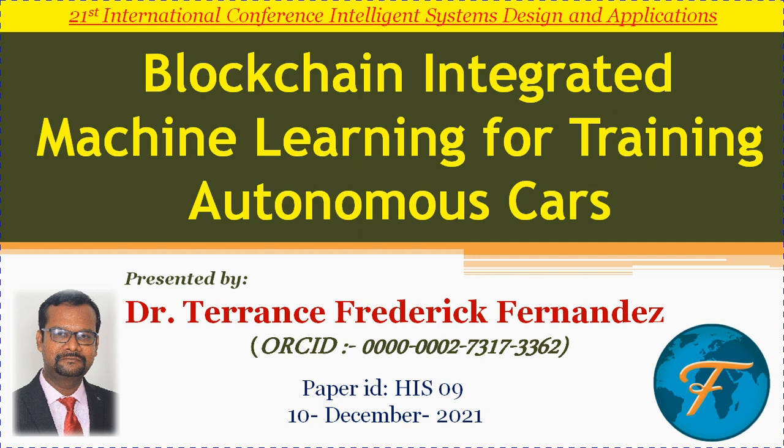to autonomous cars. By autonomous cars I mean the cars which are of self-driving nature, or unmanned cars, or robo cars. These cars don't have any drivers of any sort or any kind of human interaction to control their cruise. So these cars are called autonomous cars, or robo cars, or just auto cars. How we are trying to employ blockchain and machine learning technology upon this is the core of the paper.